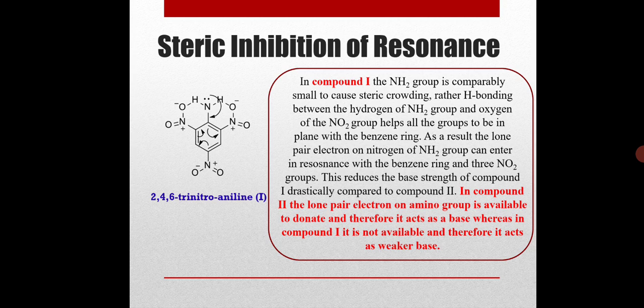So here what we have seen is how steric inhibition of resonance has increased the basicity of the compound.